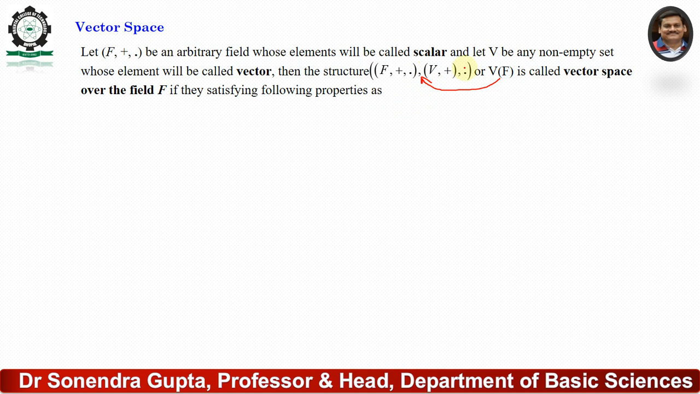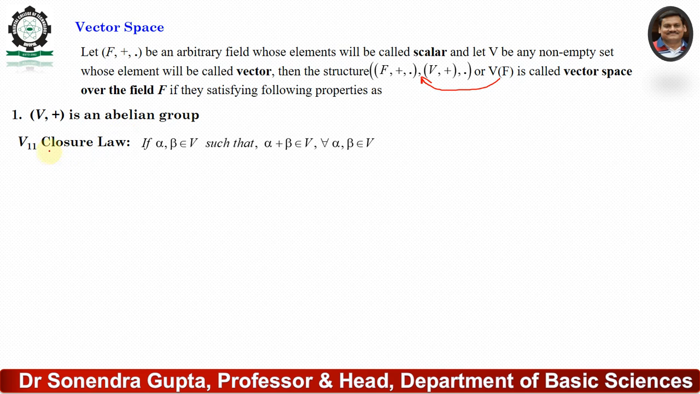Number 1, (V, +) is an abelian group. What is the meaning of that? First, V1 is the closure law. It means that if alpha, beta belong to V, then alpha plus beta also belongs to V. Then we say that V is closed with respect to addition.